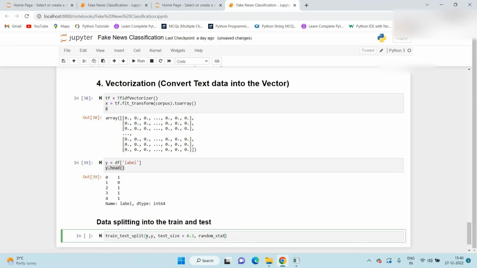Random state is equal to 10. So why we use this random_state parameter? So what happens, every time we get the same data, that's why we require to mention the random state. You can mention any value for that. And one more parameter is stratify.